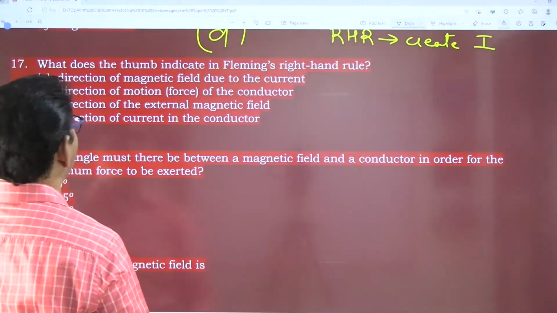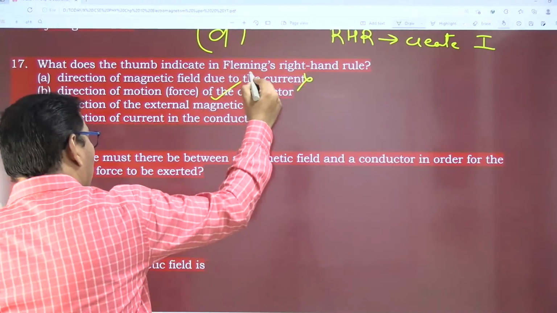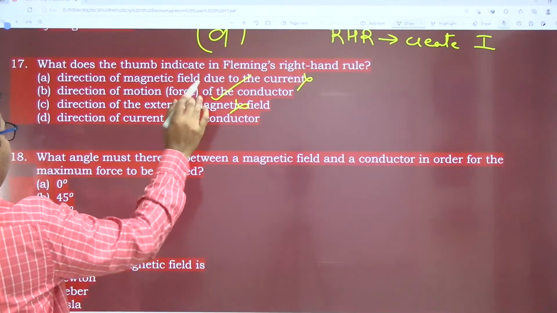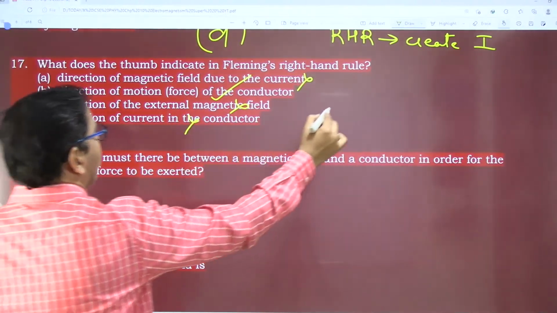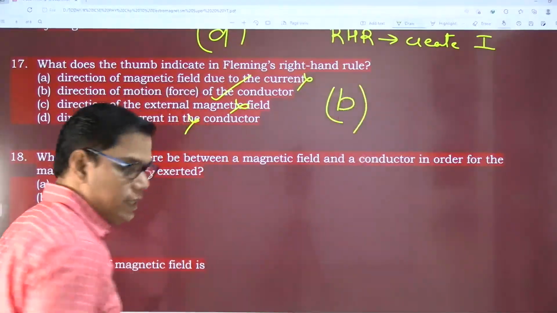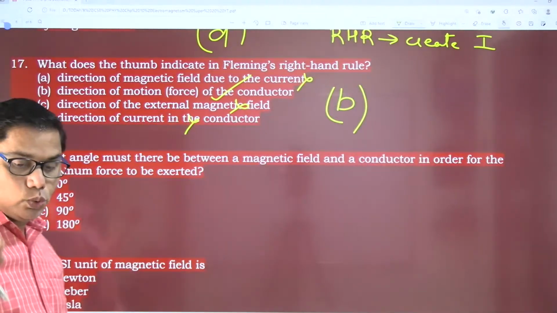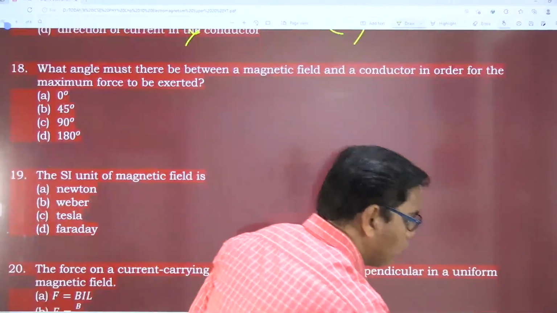So the thumb, direction of the magnetic field? No. Direction of the motion? Yes. Direction of the magnetic field? No. External magnetic field? Definitely not. Direction of a current? No. So my correct option is option B. Am I right? Yes, before I could give the answer, students were ready with their answer. Very good. I am proud of all my students.